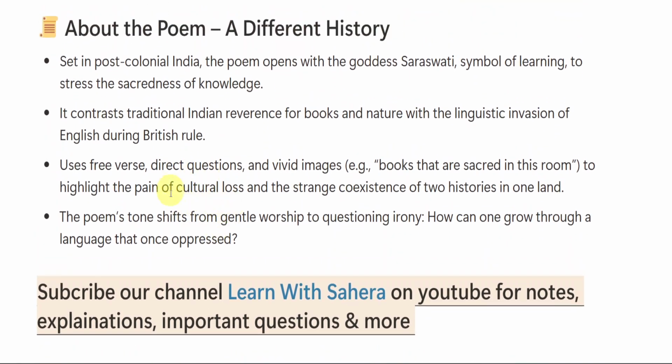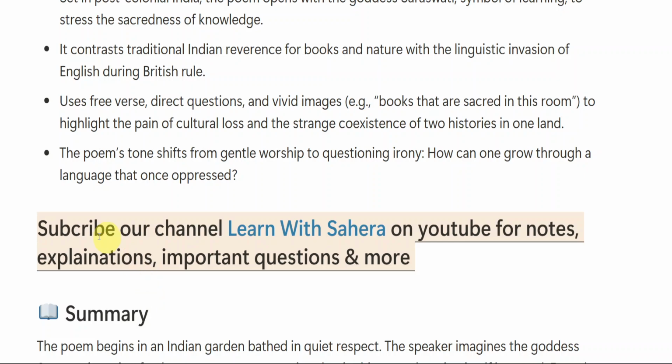After writing about the poet and poem, we need to go with the summary. So what we are going to write in the summary, but before seeing what is there in the summary, let us see this.